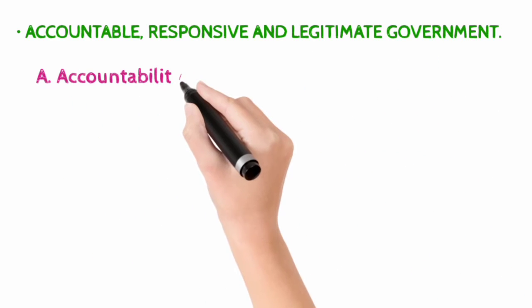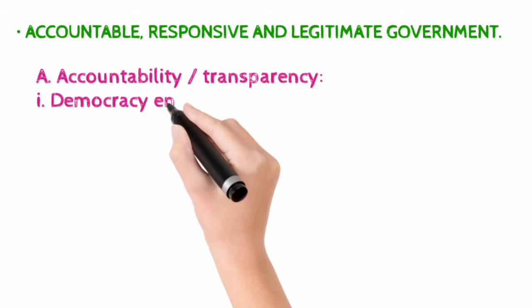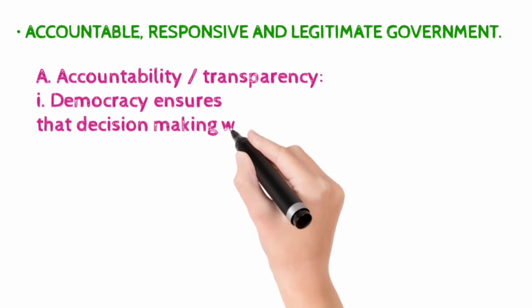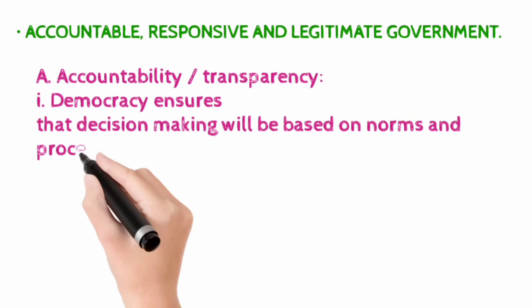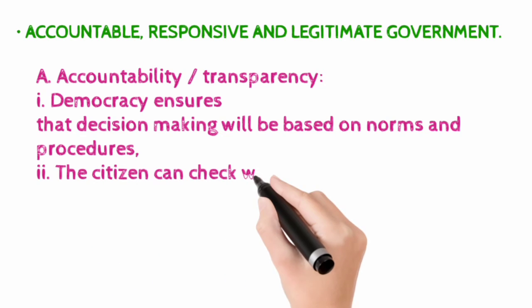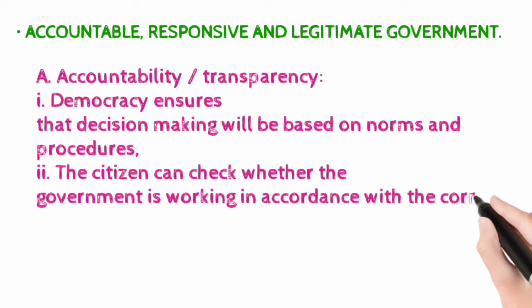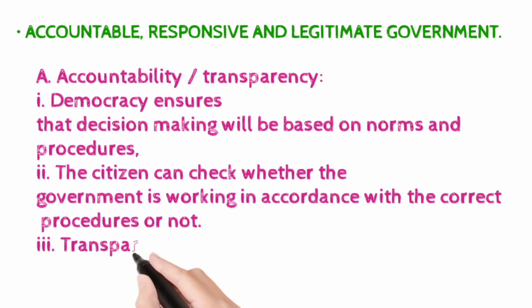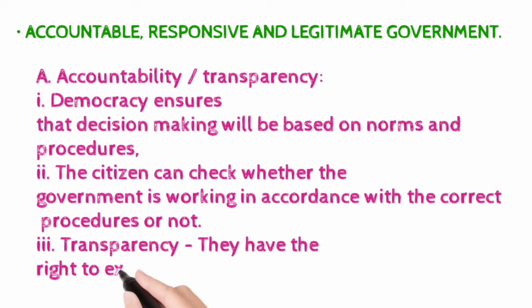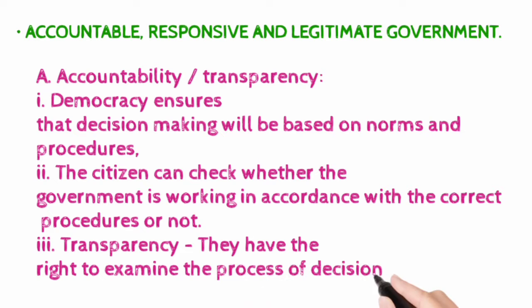Accountability or transparency. Point 1. Democracy ensures that decision making will be based on norms and procedures. Point 2. The citizens can check whether the government is working in accordance with the correct procedures or not. Point 3. Transparency. They have the right to examine the process of decision making.